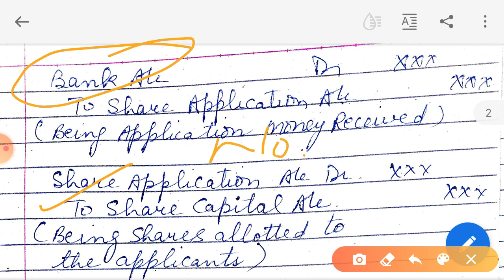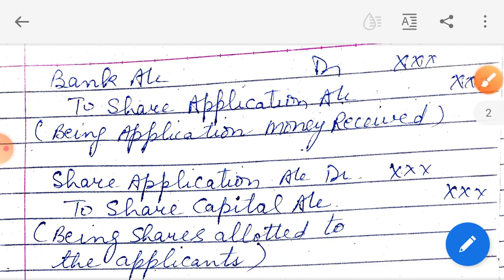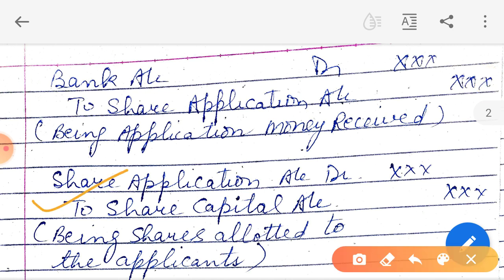How to calculate the amount? Number of shares into amount. Is this clear? Now the next entry will be share application account to share capital account. Clear? The same amount will be there.